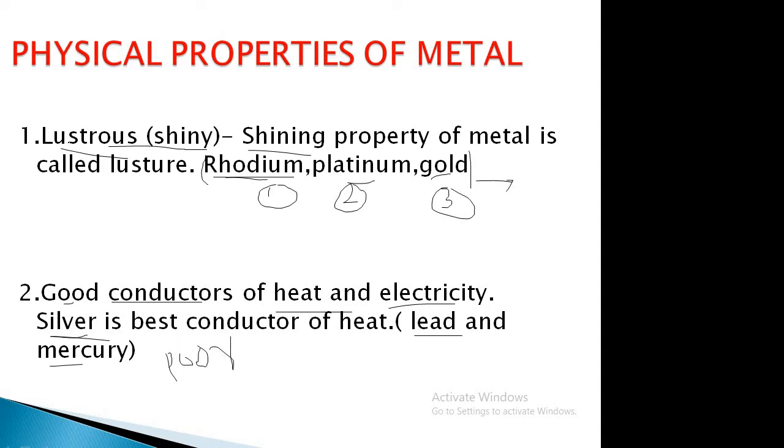So these first two points, I think, are clear. Second point: metals are good conductors of heat and electricity. Among the metals, silver is the best conductor, and lead and mercury are poor conductors of heat and electricity. Okay, come to the next part.